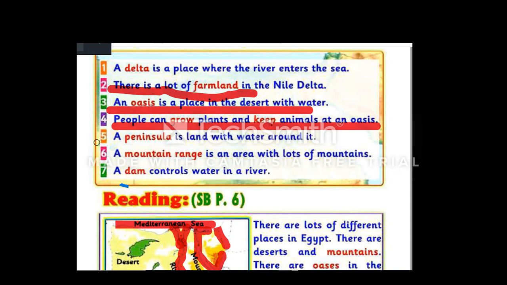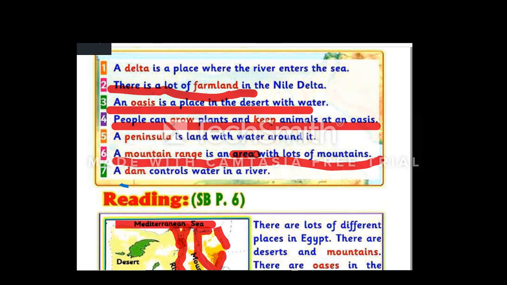And now let's talk about a new definition. This is a mountain, and this is a mountain, and this is a mountain. So they are mountains. A lot of mountains means mountain range. A mountain range is an area with lots of mountains.